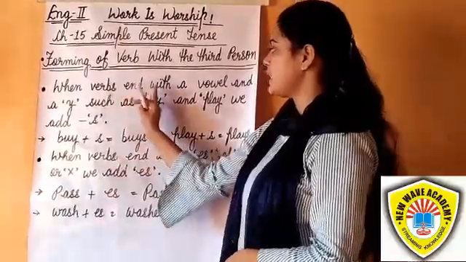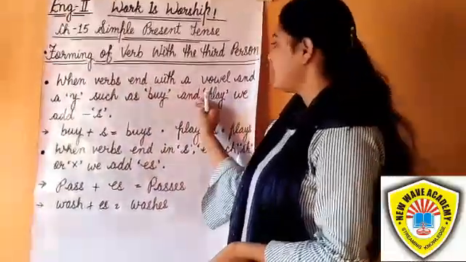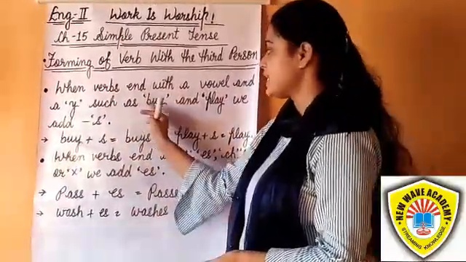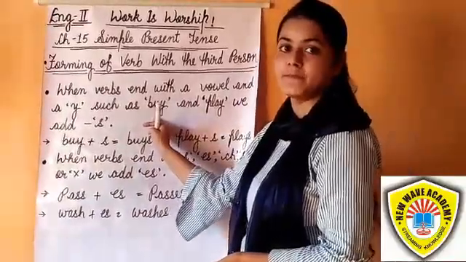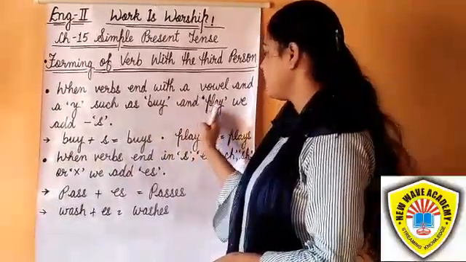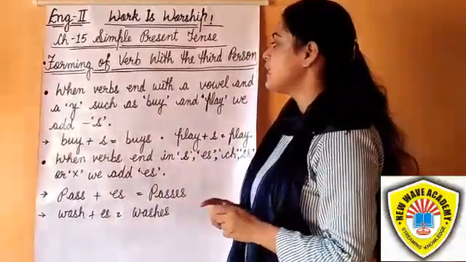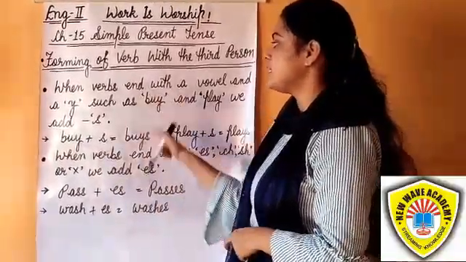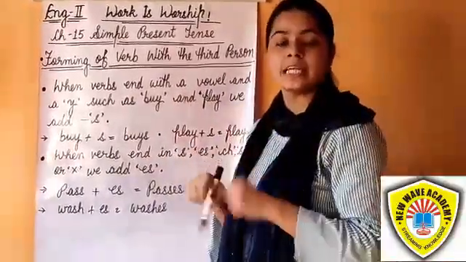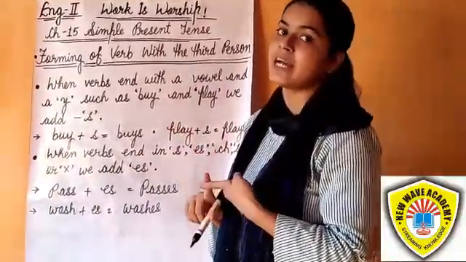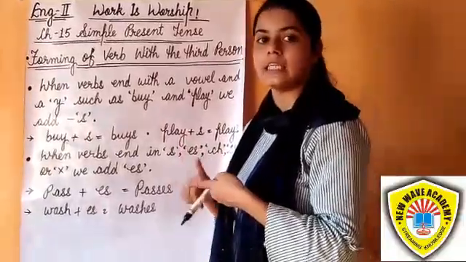And when verbs end with a vowel and a y, such as buy and play, we add s only. Remember, if any verb ends with a consonant and y, we replace the y and add ies.